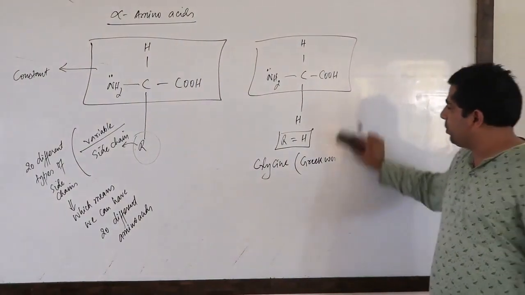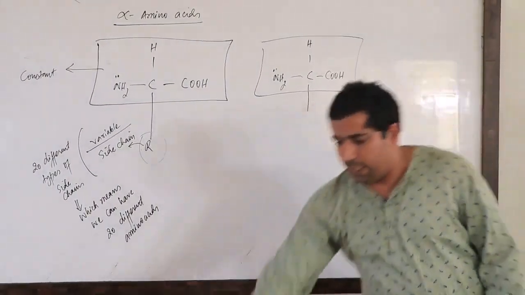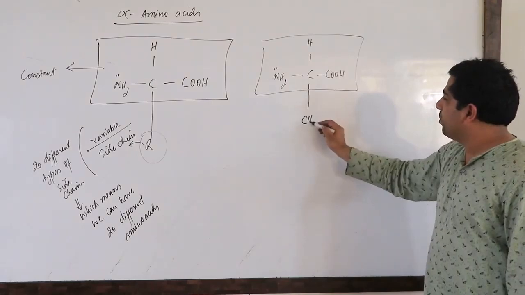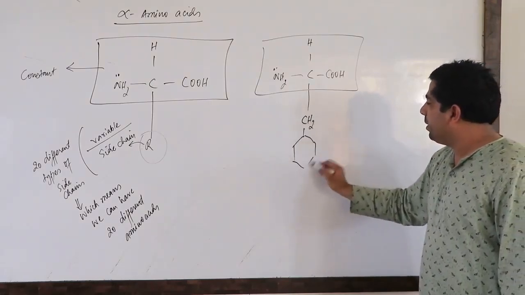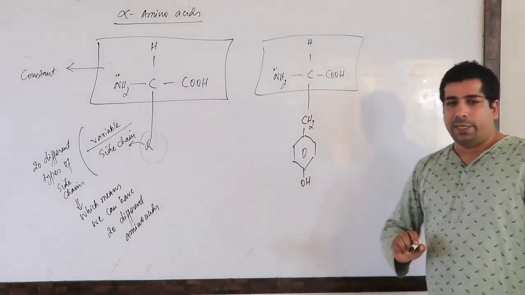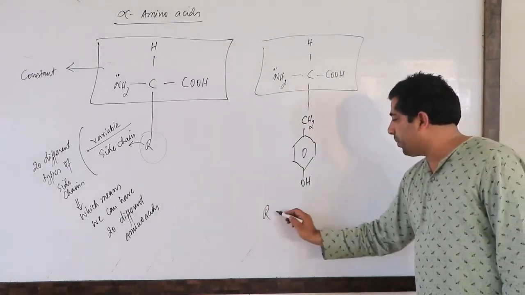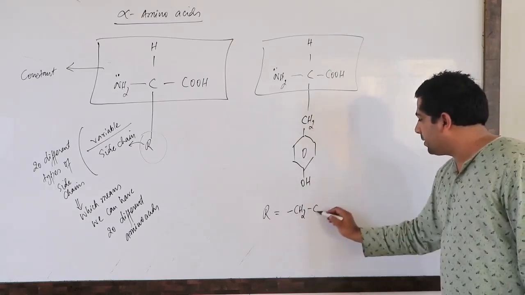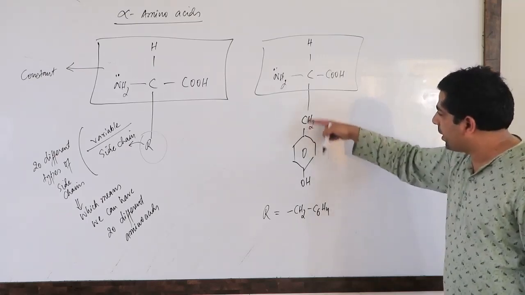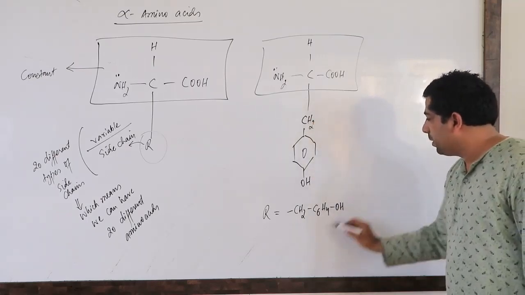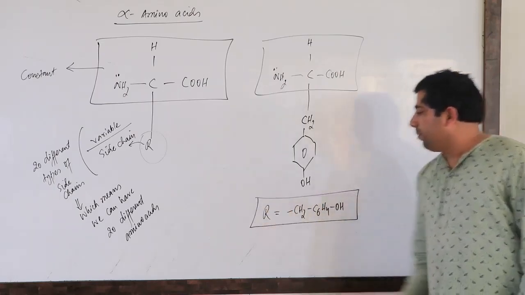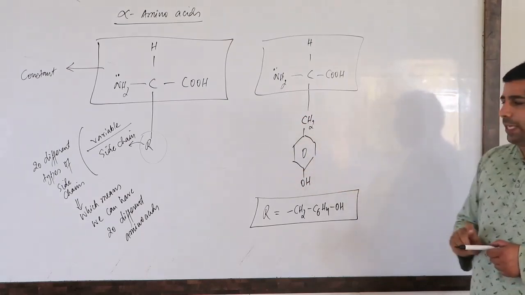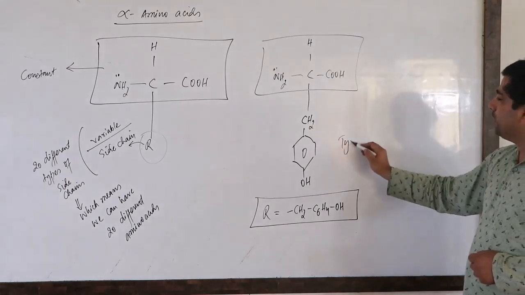Now my dear friends, let me remove this. This part is constant. This part is constant. Now in place of R, if I write down this group, CH2, then a benzene ring, then OH, this is your R group. So you have here R group as CH2, then benzene ring will be like C6H4 only because two valencies are occupied here and here. Then you have OH. So this is your R group now. When your R group is CH2, then benzene ring with OH group, it becomes a molecule called tyrosine.